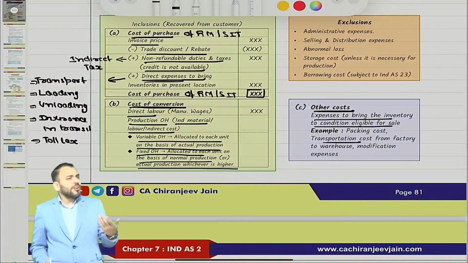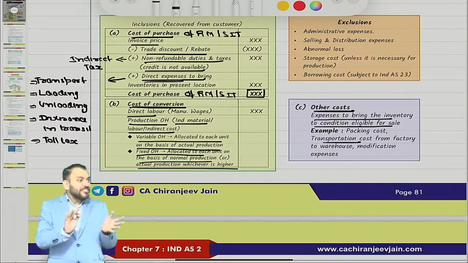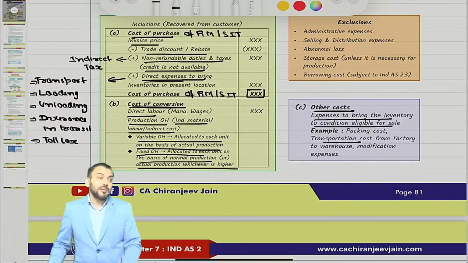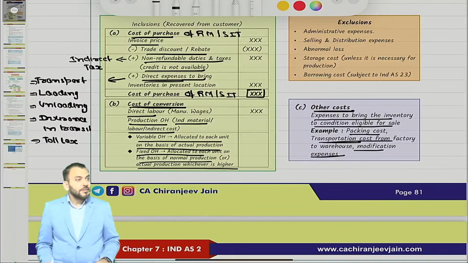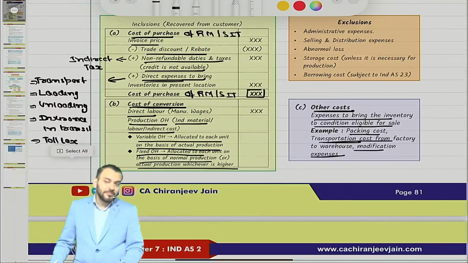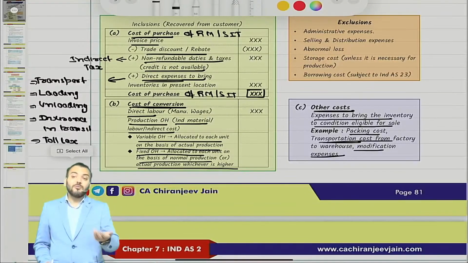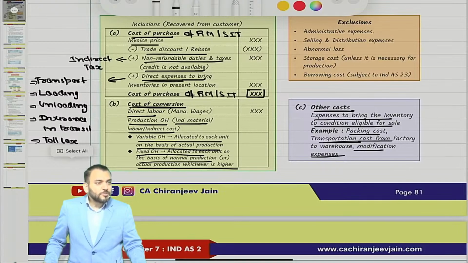Then it will also include some modification costs. As per a specific customer, they want some modification in the inventory. So modification cost will also be other cost, and that will also be added. So it will be packing cost, transportation cost, and modification cost. Can I conclude that you have understood what is included in cost price? Understood? Now what is not included in cost price? In simple words, whatever is not included in cost price will be charged to P&L as an expense.